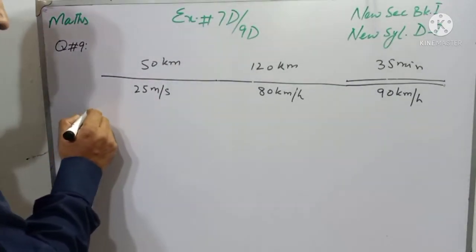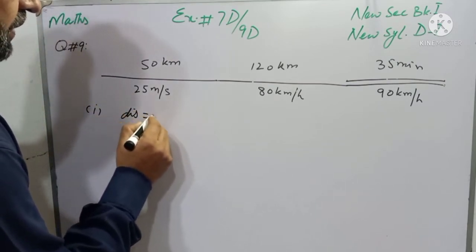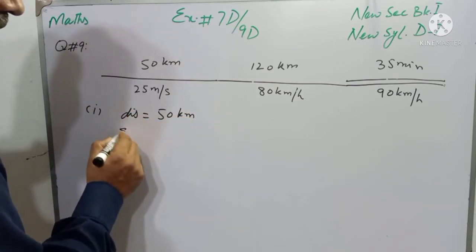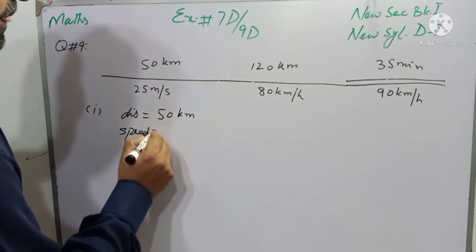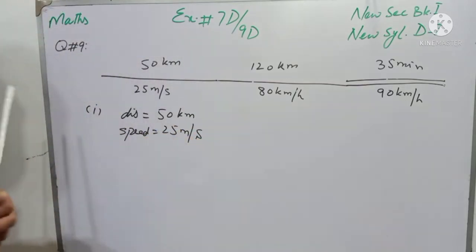So students, in first part I will write distance is given, that is 50 km. Average speed is also given, that is 25 meter per second.